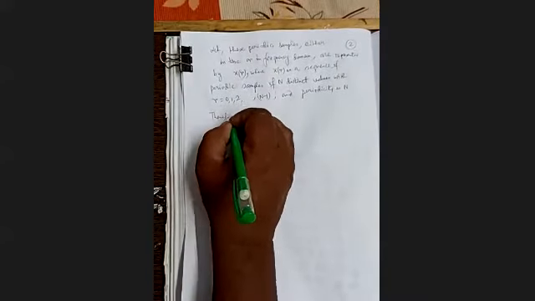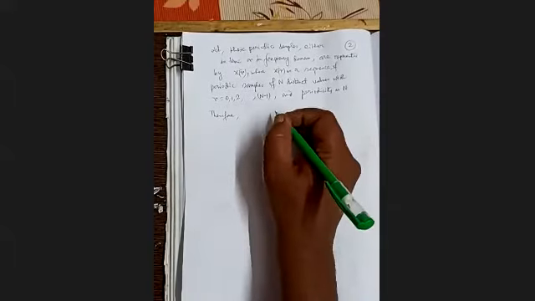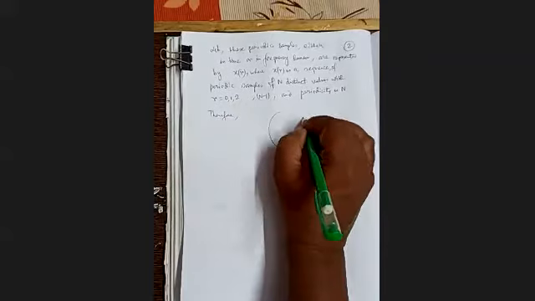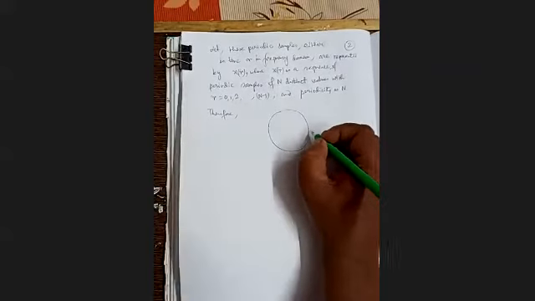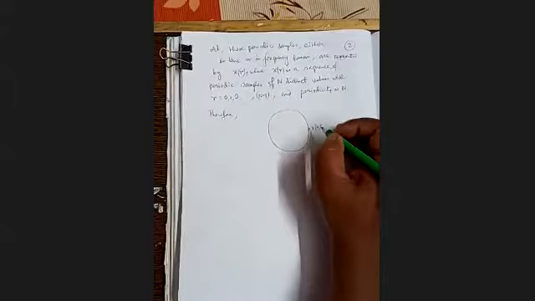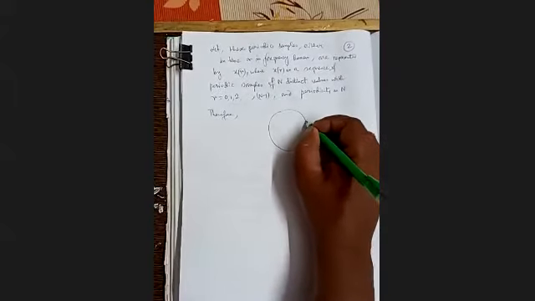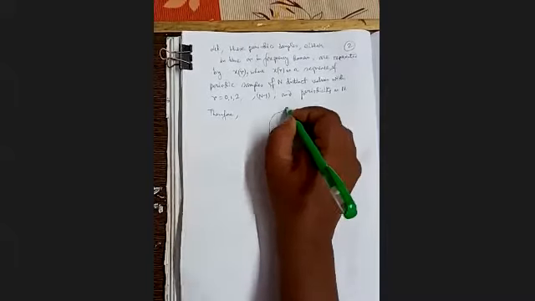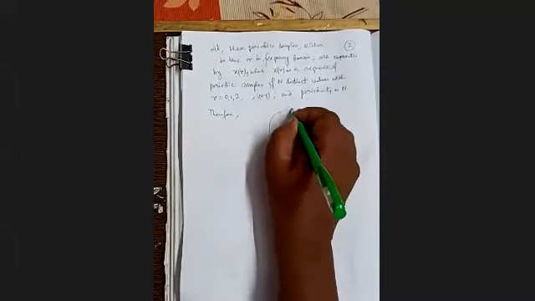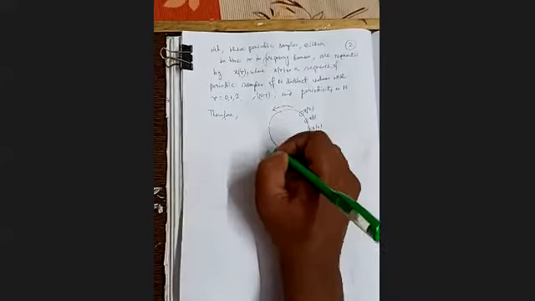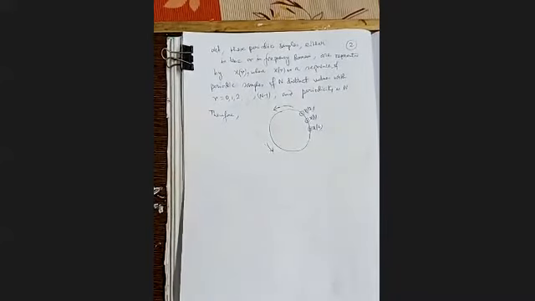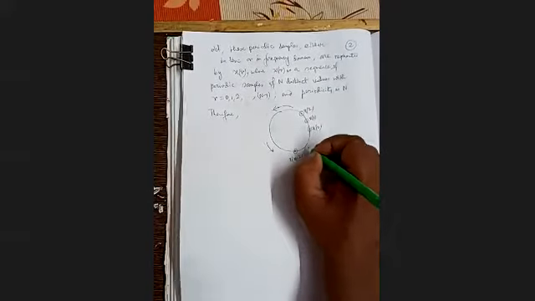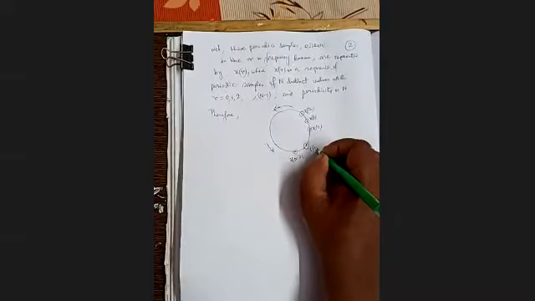Therefore, what can we write? We can plot it in a circular manner. Consider that we have a signal with samples x0, then x1, then x2, and so on, up to x n minus 2 and x n minus 1.